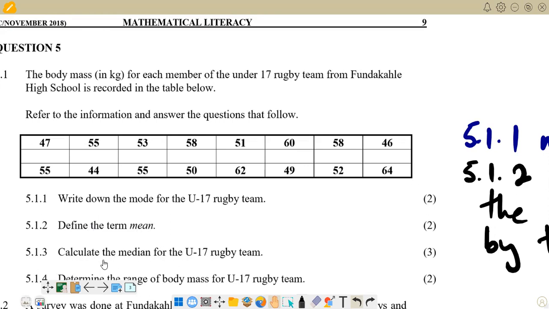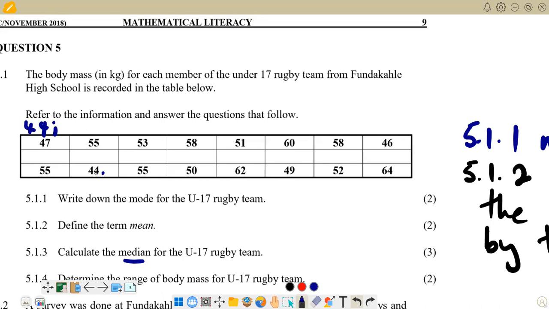Then the next one is saying calculate the median for the under-17 rugby team. The first step when you are calculating the median is to arrange the values that you are given in ascending order. So let's arrange them in ascending order. We start from the lowest value in the table, which is 44. So we are saying 44. Then we go to the next value from 44.